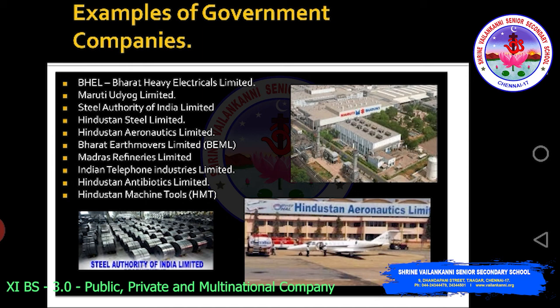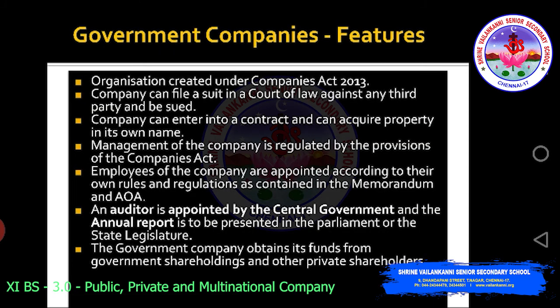The organization is created under the Companies Act 2013. Company can file a suit in a court of law against any third party and be sued. Company can enter into a contract and can acquire property in its own name. Management of the company is regulated by the provisions of the Companies Act. See, every feature of a company will be followed.